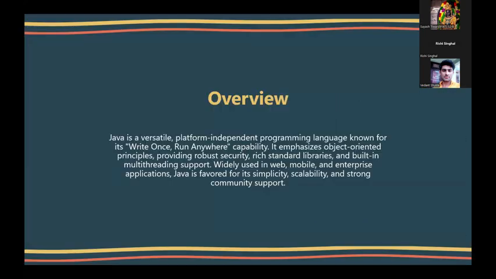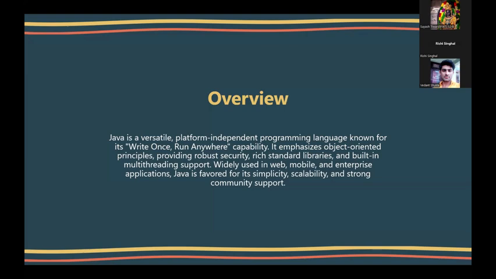So now let's move on to the overview section. What exactly does Java mean? Java is a versatile platform independent programming language known for its write once, run anywhere capabilities. It emphasizes object oriented principles, providing robust security, rich standard libraries, and built in multi threading support. Widely used in web, mobile, and enterprise applications, Java is favored for its simplicity, scalability, and strong community support.